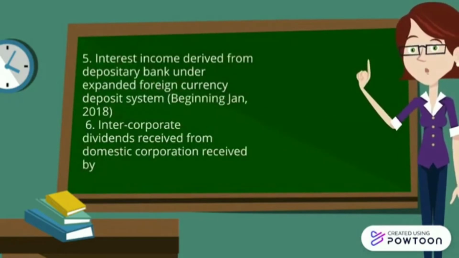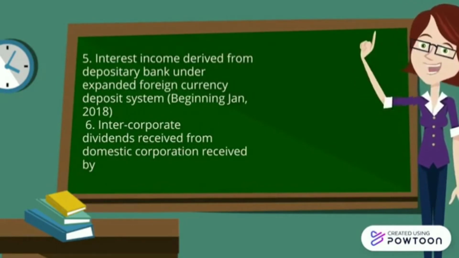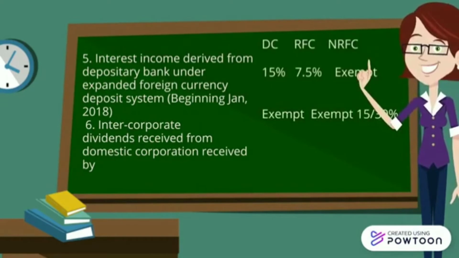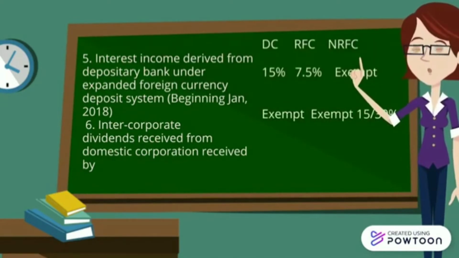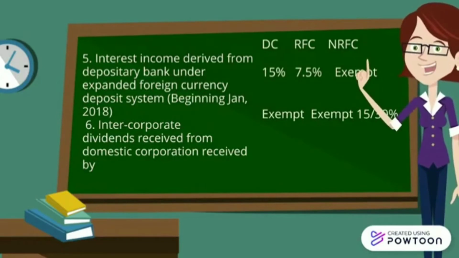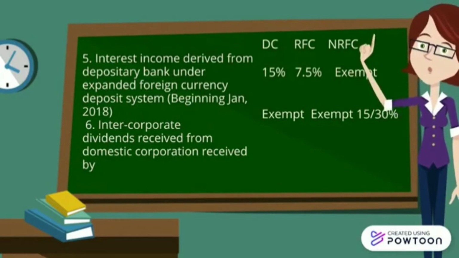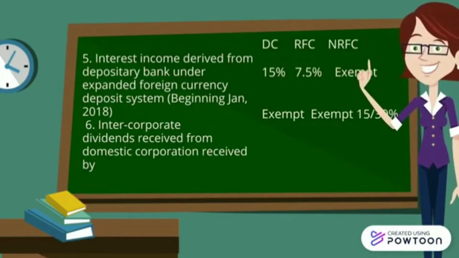Interest income derived from a depositary bank under the expanded foreign currency deposit system: the corresponding rate for DC is 15%, RFC is 7.5%, while NRFC is exempt. Intercorporate dividends received from a domestic corporation: the corresponding rate for DC and RFC is exempt, while NRFC is 15% and 30%.